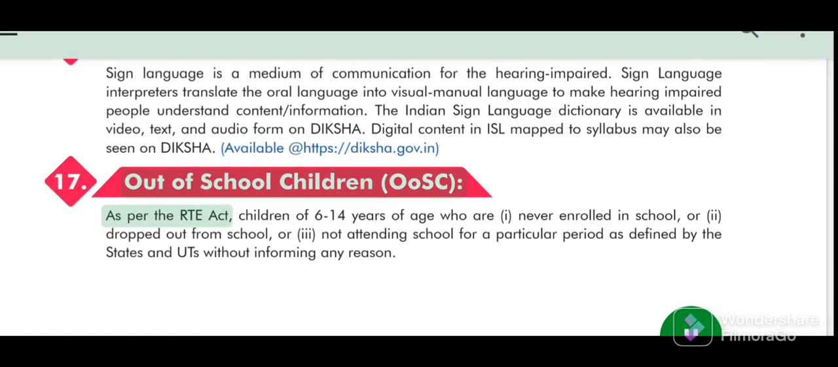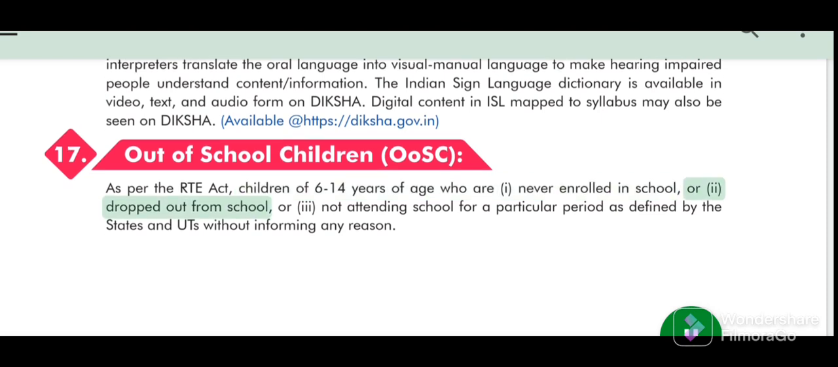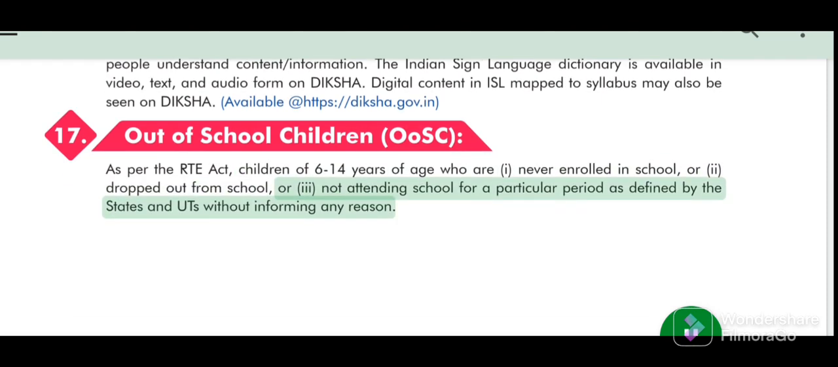17. Out of school children, OOSC. As per the RTE Act, children of 6 to 14 years of age who are: I. never enrolled in school, or II. dropped out from school, or III. not attending school for a particular period as defined by the states and UTs without informing any reason.